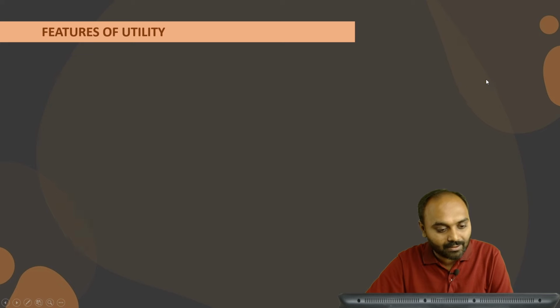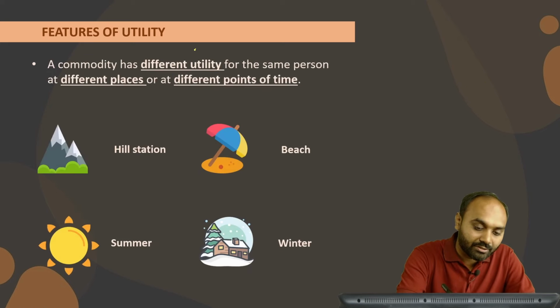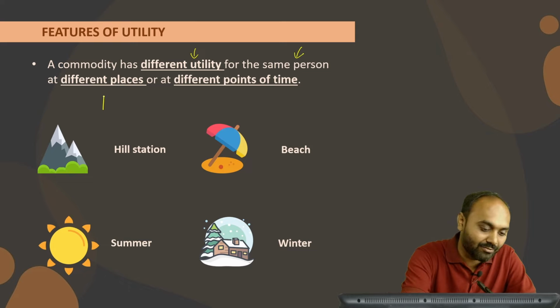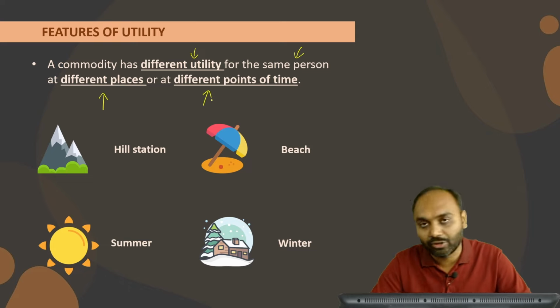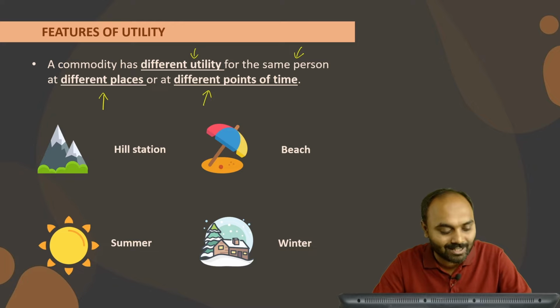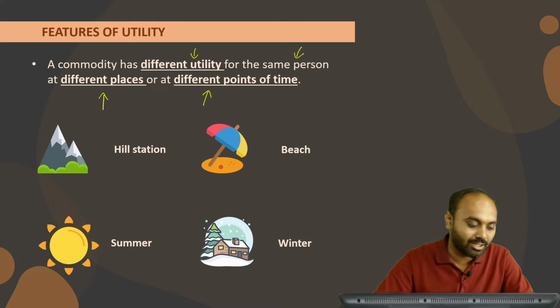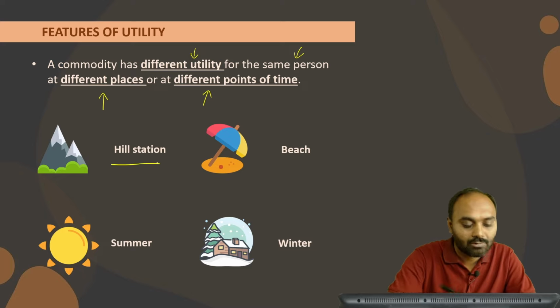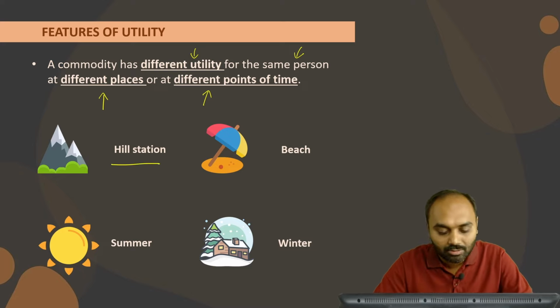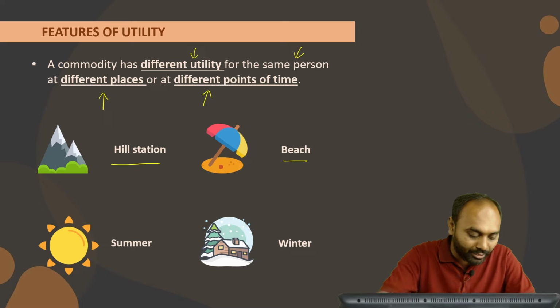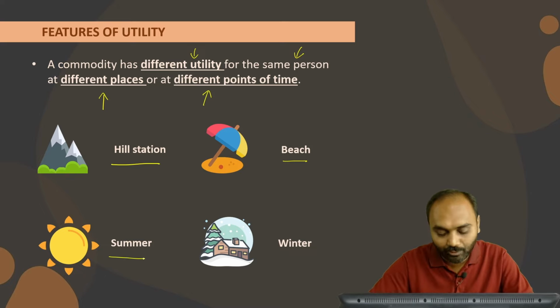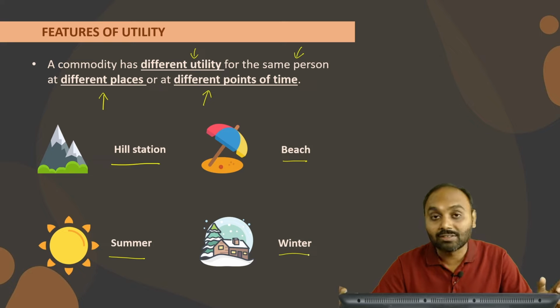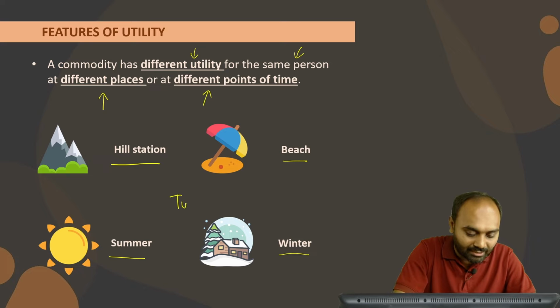Moving towards the third part, a commodity has different utility for the same person at different places or at different points of time. Just like we can say a sweater has more utility over a hill area where it is quite cold, but it won't provide utility at beaches. In the same way, a sweater won't provide utility during summer, but it will provide utility during winter. So the same product might have different kinds of utility just because of a change in time and a change in place.